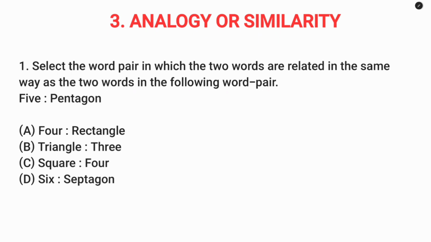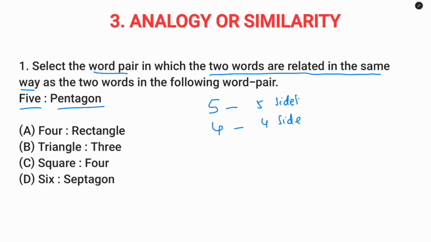Question number 1. Select the word pair in which two words are related in same way. 5, Pentagon. So Pentagon has 5 sides. 4, Rectangle. Rectangle has 4 sides. So this is similar. Option A is the answer.